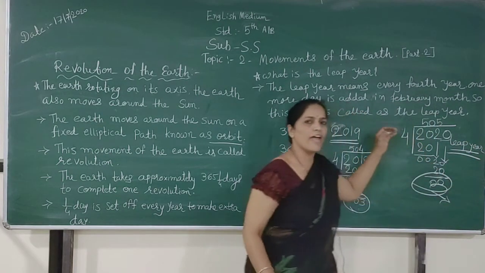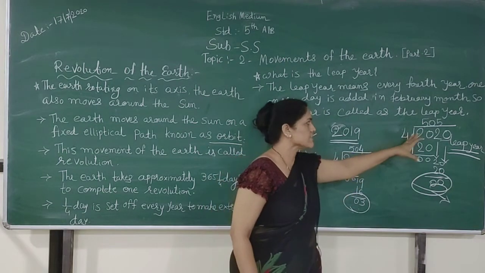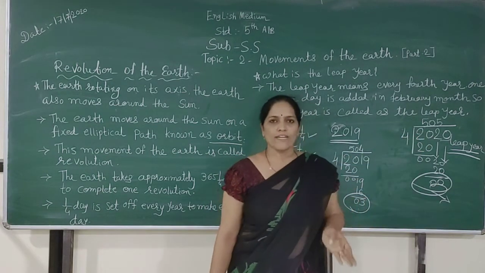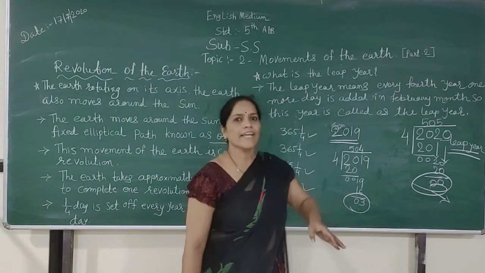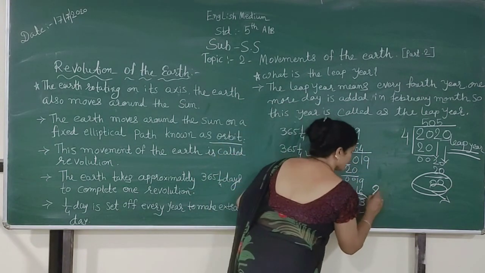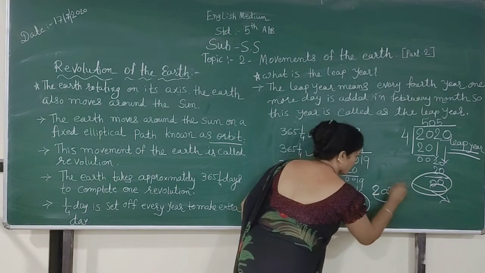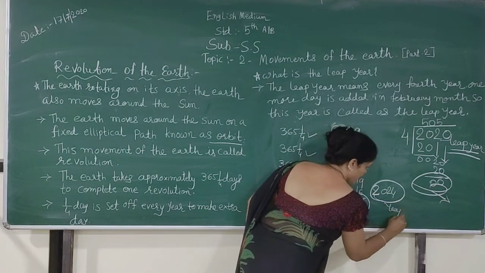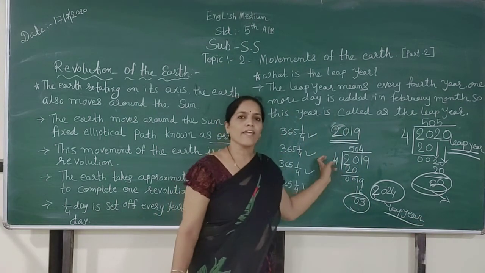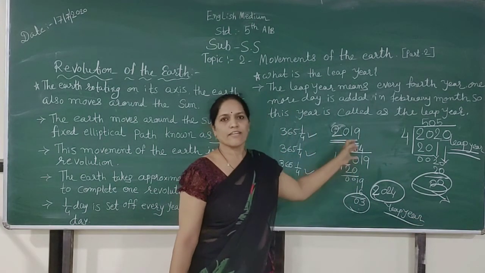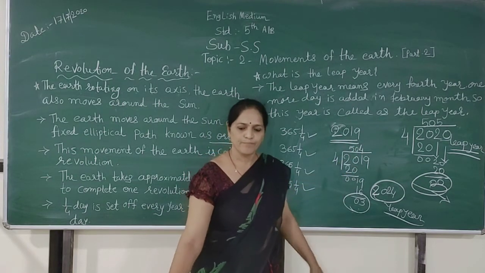Now add another 3 years to 2020: 2021, 2022, 2023. Then after the 4th year, 2024 will be the leap year. This way we count which year is the leap year.